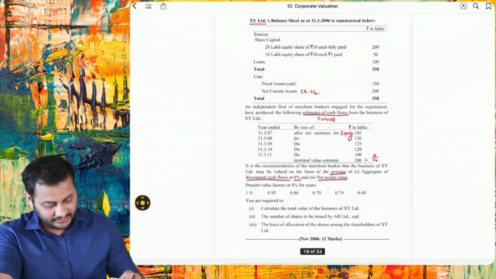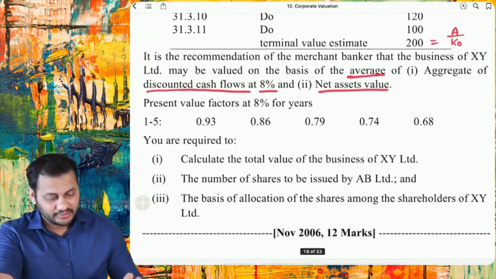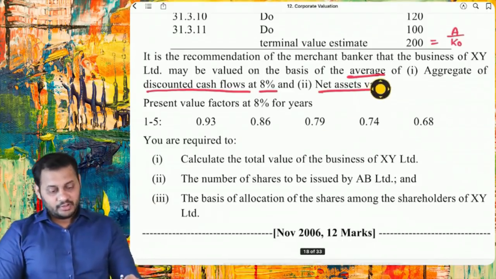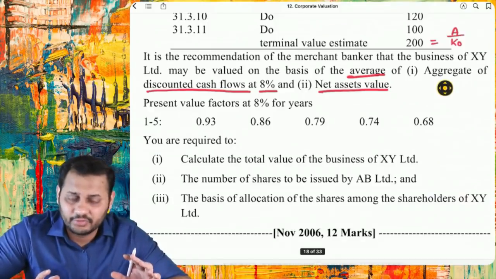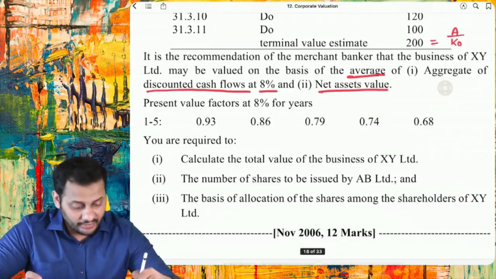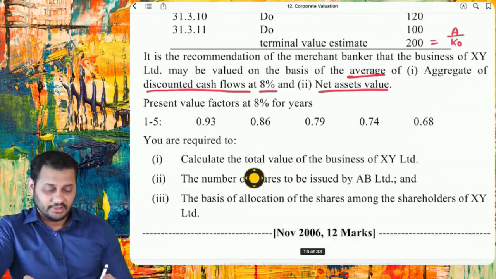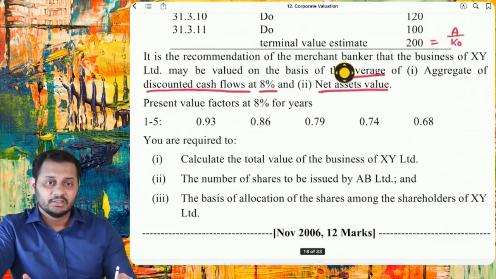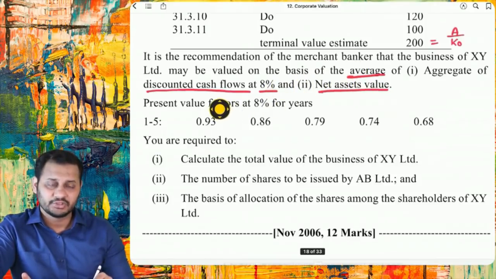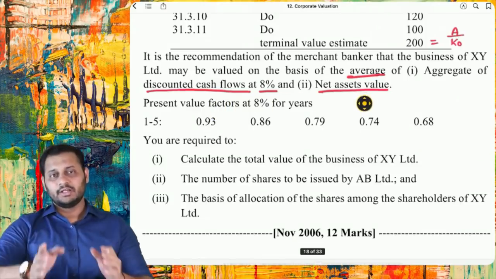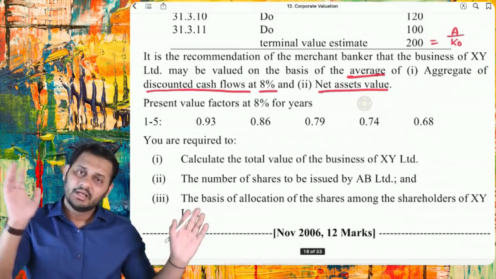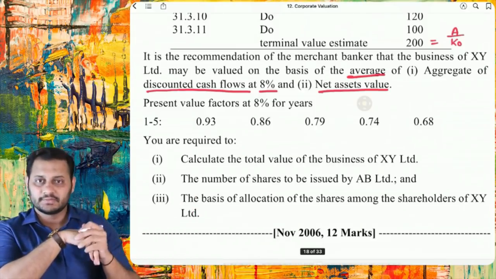Now comes the question number 8, and you will realize there are two methods. It is as good as question number 1, almost same. So all the data is given in the question and they asked us to calculate the value of the business. First of all, calculate the total value of the business, and in the question itself they have given that the value of the business should be the average of discounted cash flows and net asset value. So first you calculate the value of the business using net asset value method, then using discounted cash flow method, and then average out. You will get the first answer.